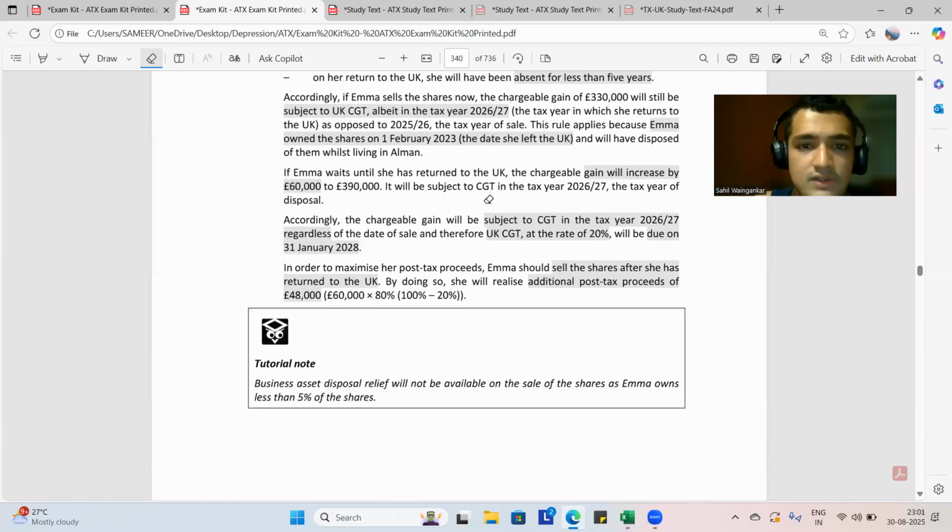बराबर, Emma waits until she returned to UK, chargeable gain will increase from 3,30,000 by 60,000 to 3,90,000. It will be subject to CGT in the tax year 26-27, the tax year of disposal. Accordingly, the chargeable gain will be subject to CGT in the tax year 26-27, regardless of the date of sale, and therefore UK CGT at the rate of 20% will be due on 31st of, हाँ ओके, तो बेसिकली अगर हम लोग वेट करते हैं तो हम लोग को 31st of December 28 को भरना पड़ेगा.